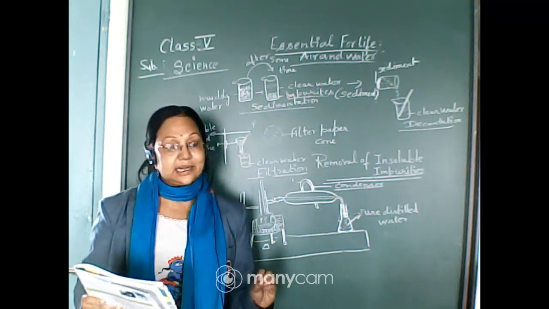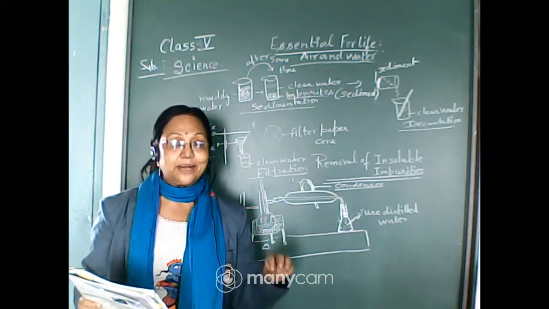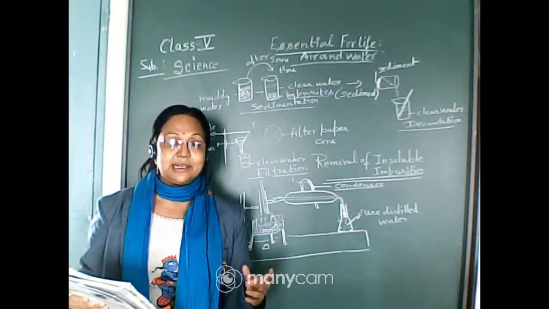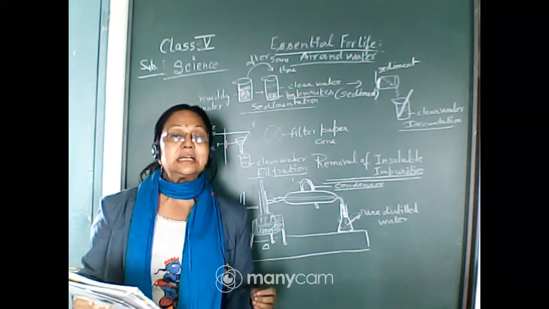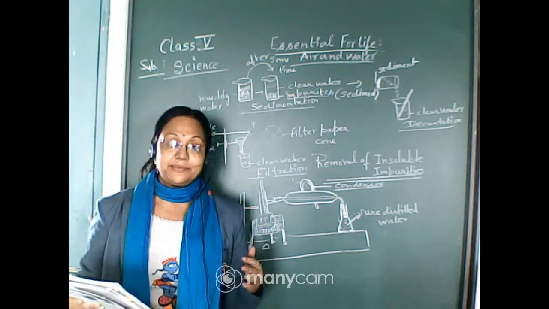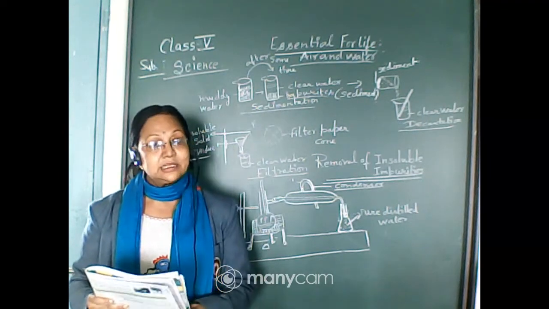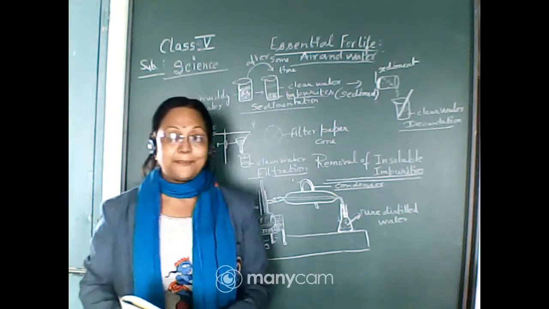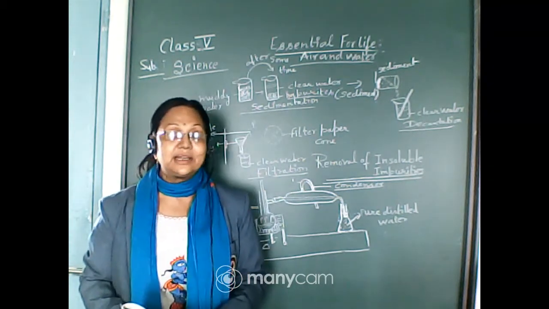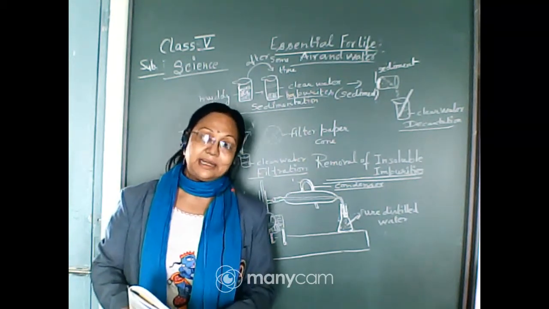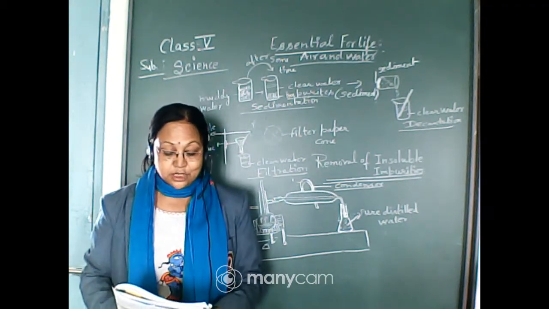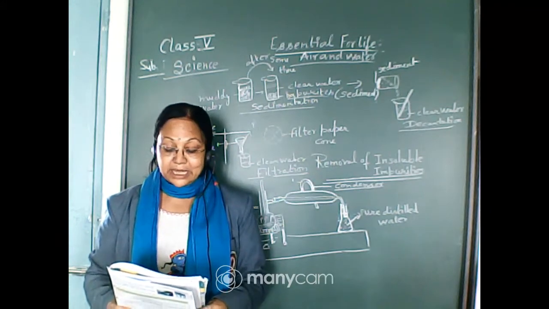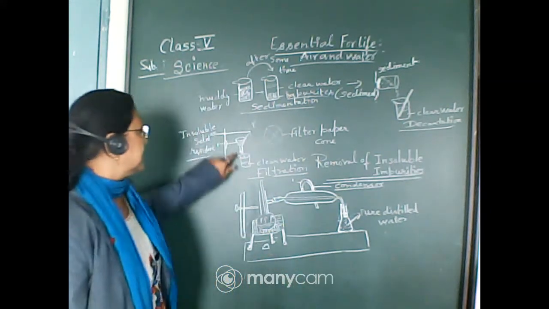After the decantation, we will see some impurities scattered within the clear water, like dirt particles which have not sedimented and have not been separated as insoluble particles. We have to separate these particles out. They are so light in weight that we cannot separate them by decantation. So, how will we separate them? For filtration, a cone of filter paper is made and kept inside the funnel. So, this is the funnel.